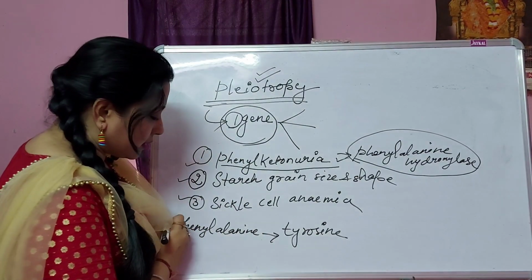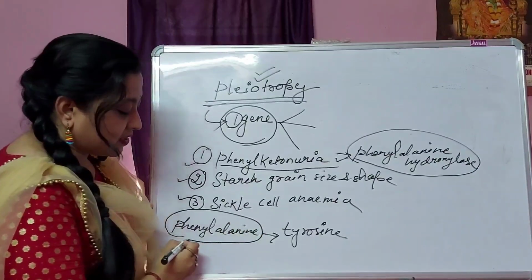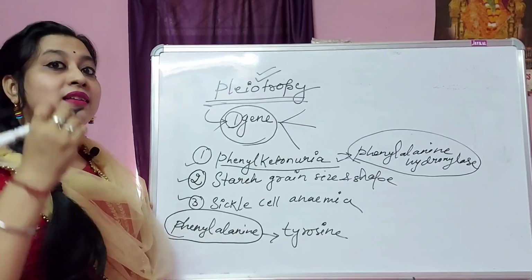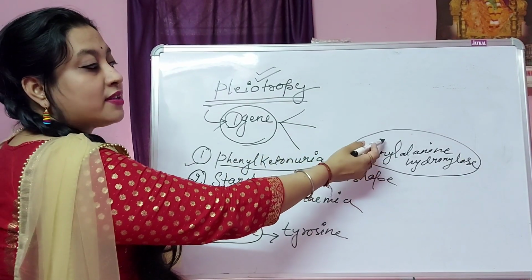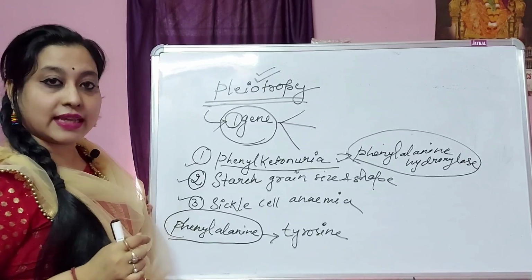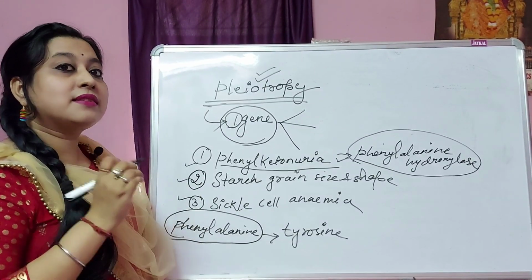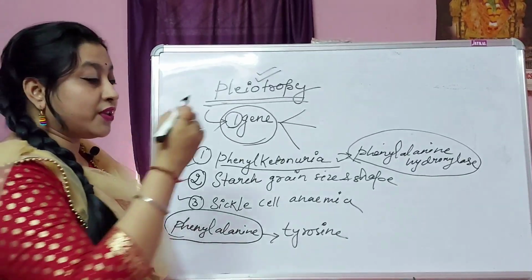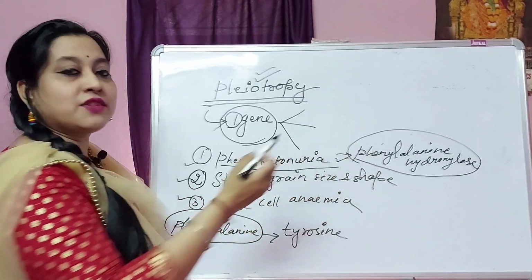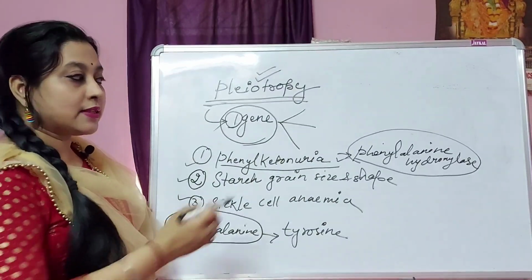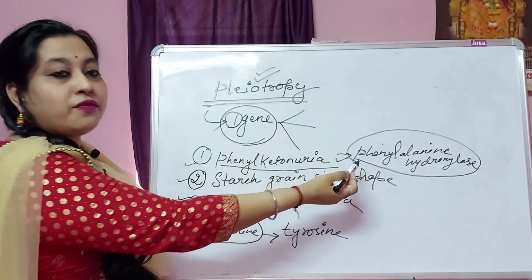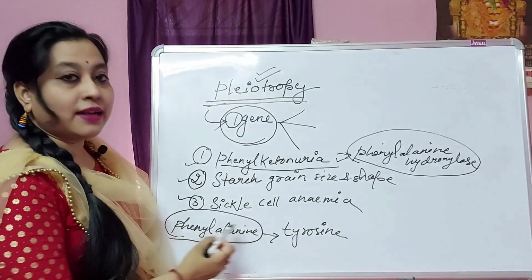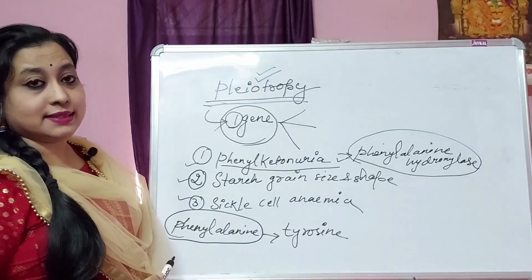So what happens in this disease is that when mutation takes place in the gene which is responsible for the synthesis of phenylalanine hydroxylase, there is a defect in that gene. The role of this phenylalanine hydroxylase is to convert phenylalanine to the amino acid tyrosine.